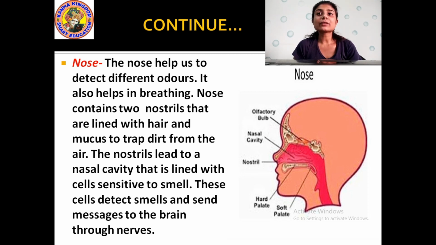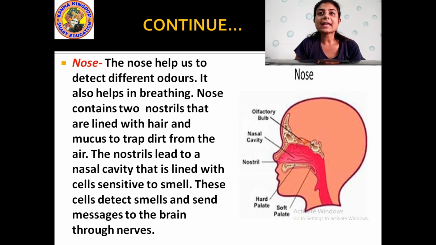Yes or no? Then the nose contains two nostrils. These are the two nostrils of the nose, that are lined with hair. There are some tiny hairs inside your nose, and there is mucus in your nose. That means the dirt that is present in the air gets trapped inside the nose. It doesn't allow that dirt to get inside your body. It gets trapped inside that hair and the mucus.